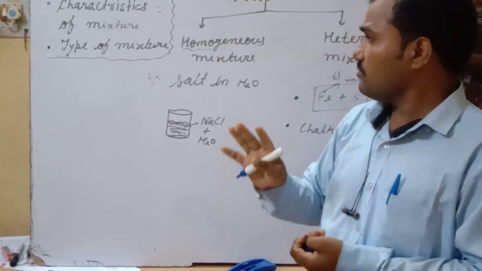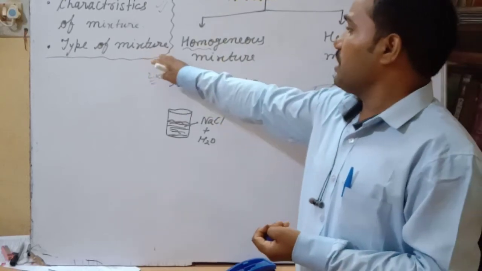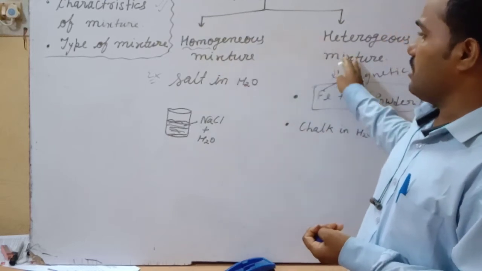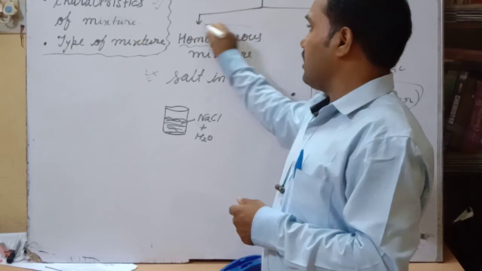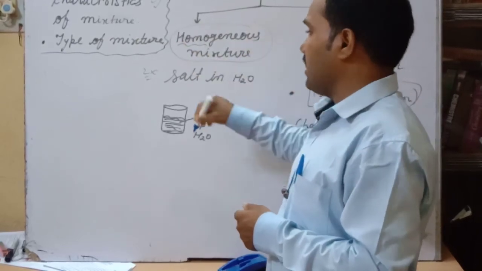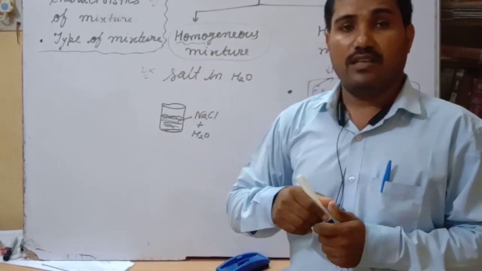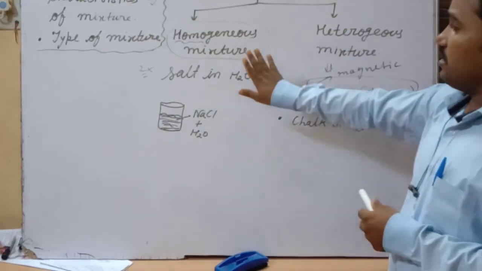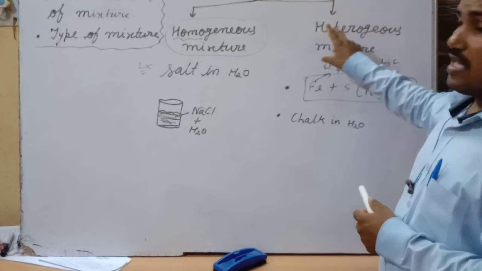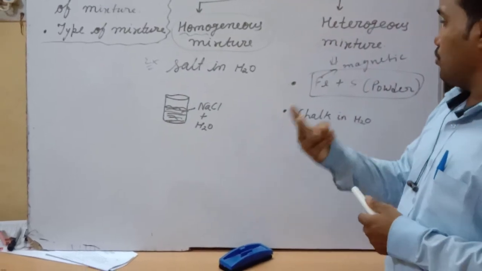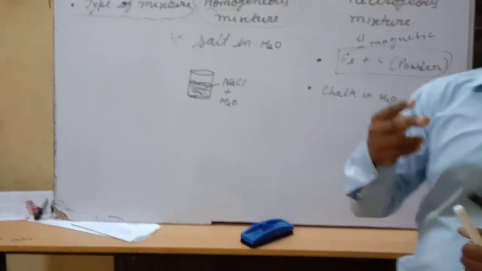Okay, my dear. Now, types of mixture. There are two types of mixture, homogeneous mixture and heterogeneous mixture. If the homogeneous mixture is a solution, it is said to be a true solution, or only the word solution is sufficient for homogeneous. But the heterogeneous mixture is further classified into two ways. One is the